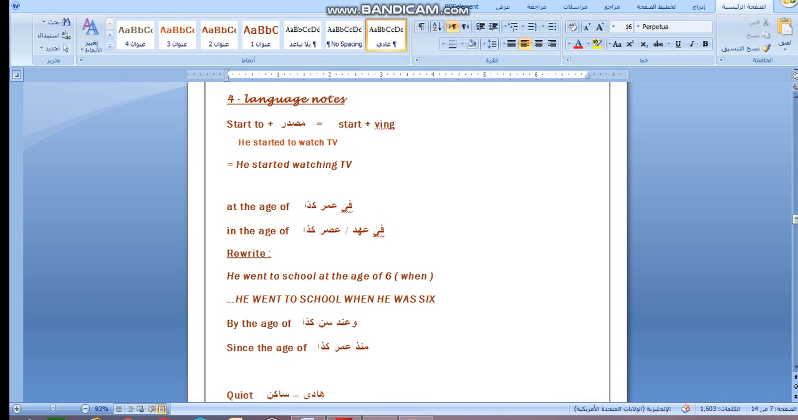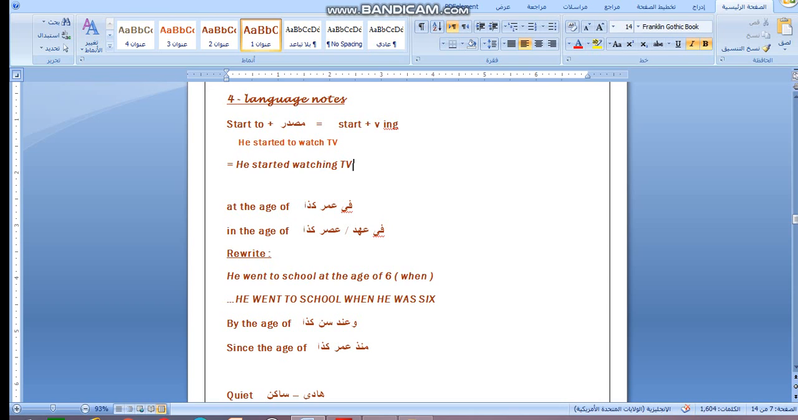Today we have a high level session about structure. Start ing. He started to watch TV. He started watching TV. They have the same meaning. Start to plus infinitive, but start ing verb. Maybe we need verb plus ing.